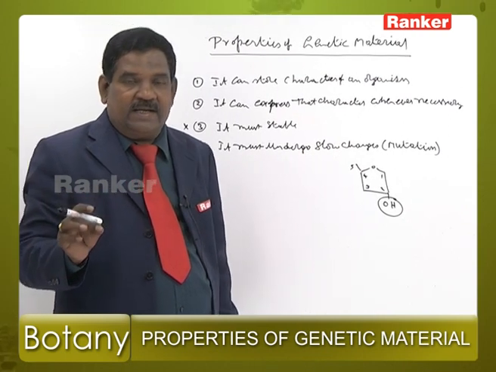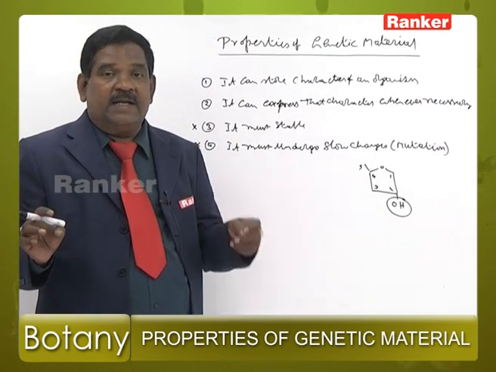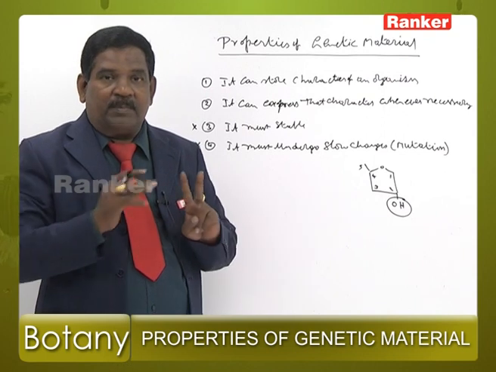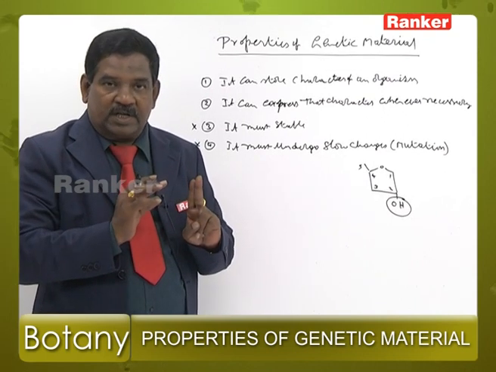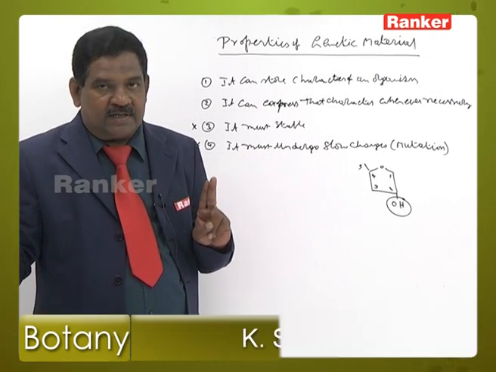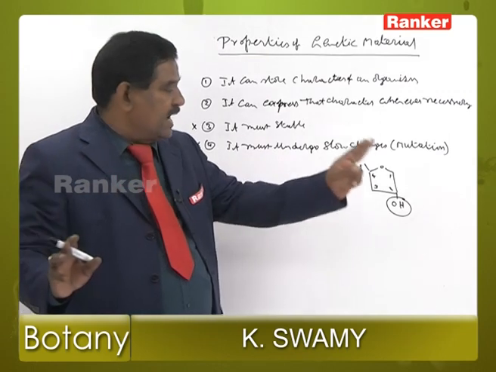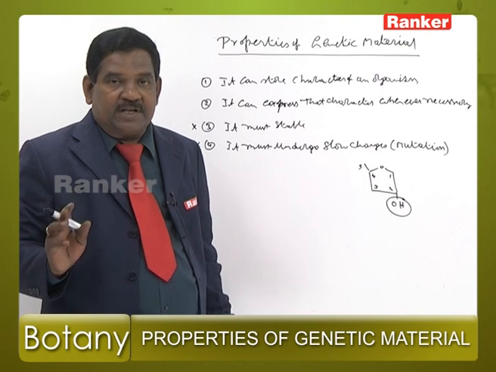Reasons why DNA is more stable than RNA structurally and chemically. DNA is generally double stranded. Complementary strands are present, and in between them hydrogen bonds are present. So it is more stable. RNA is single stranded, and hydrogen bonds are generally absent. A reactive OH group is present on the second carbon in RNA sugar.